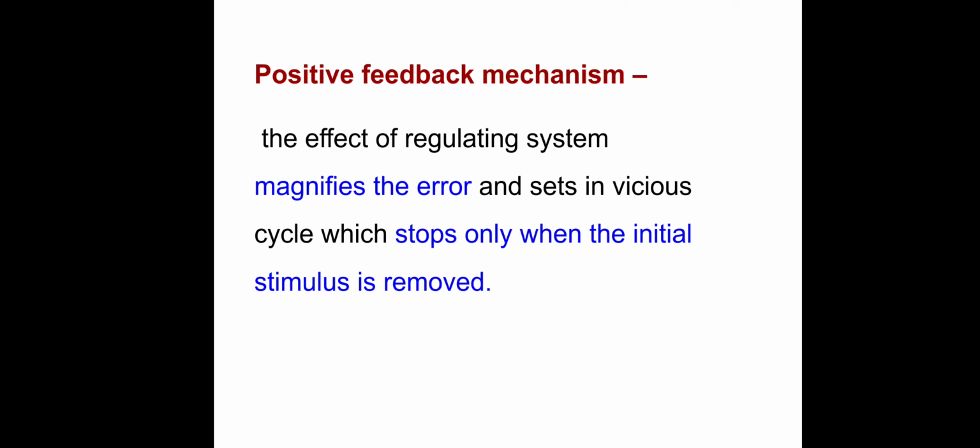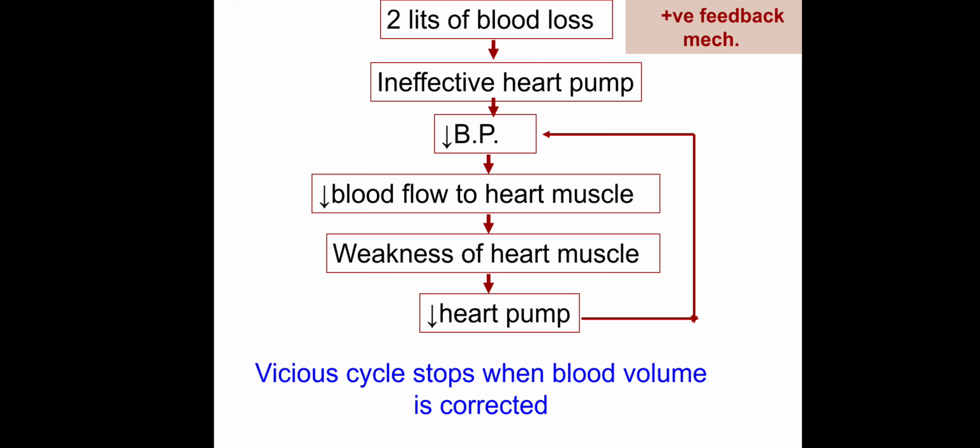The next one is the positive feedback mechanism. It is the effect of a regulating system which magnifies the error and sets in a vicious cycle, which stops only when the initial stimulus is removed.